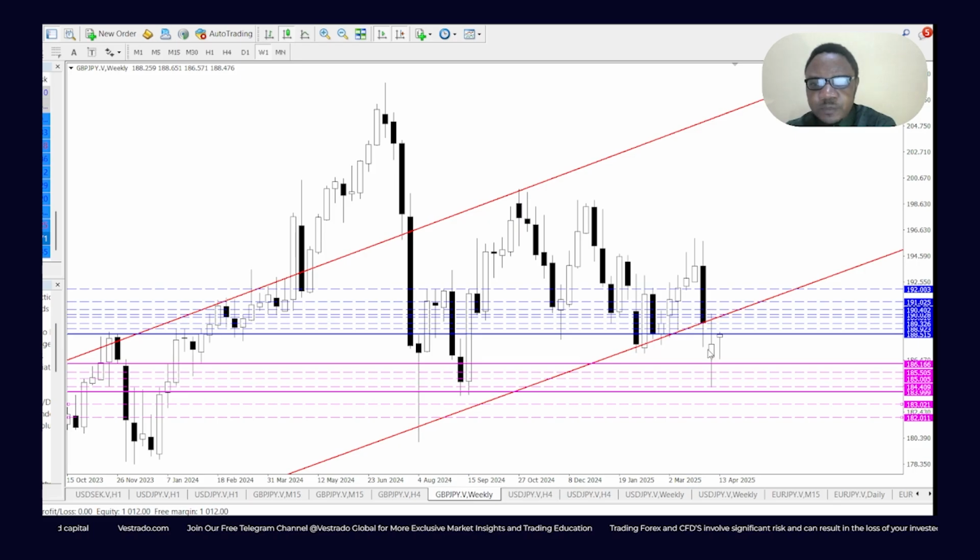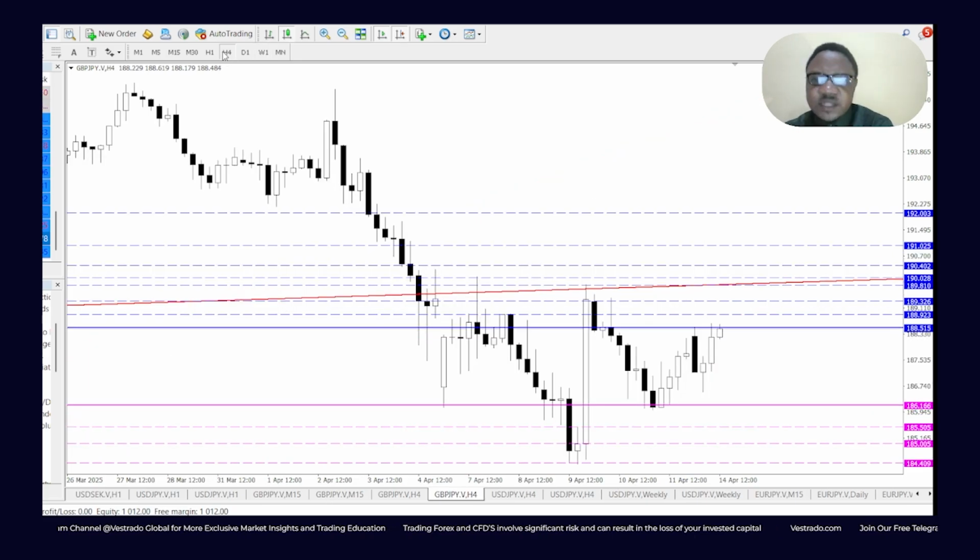It formed a spinning top, indicating indecision within a range of the key resistance and support level manifested by the thick blue line and the thin pink line right here. If price breaks past key resistance level of 188.51, I consider levels 188.92. Beyond that, 189.32. Beyond that, 189.81. And perhaps above that, 190.00 psychological level, which would coincide with the support border of the channel.